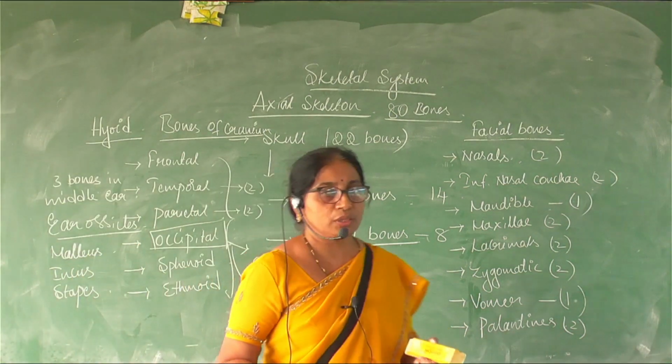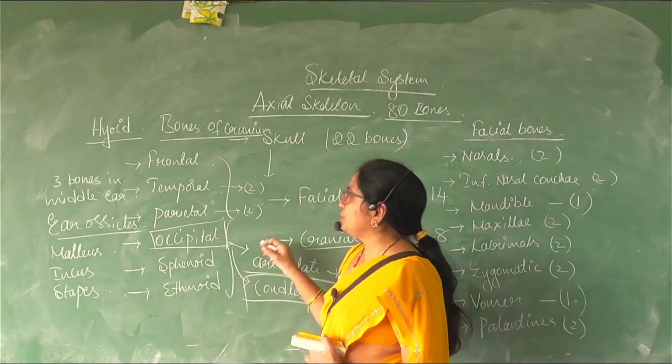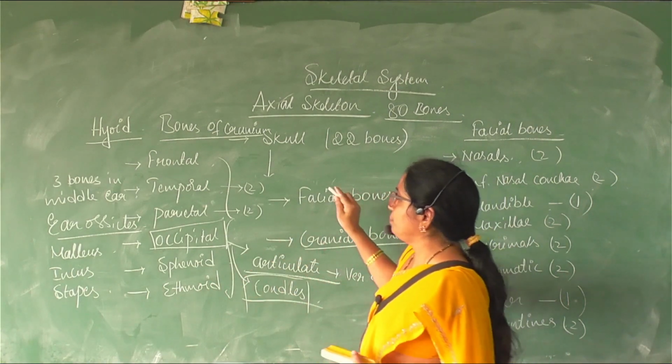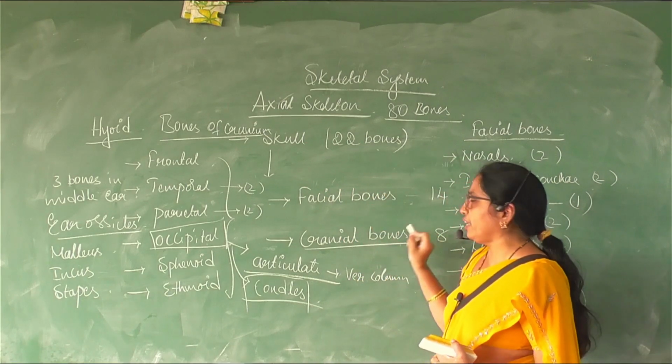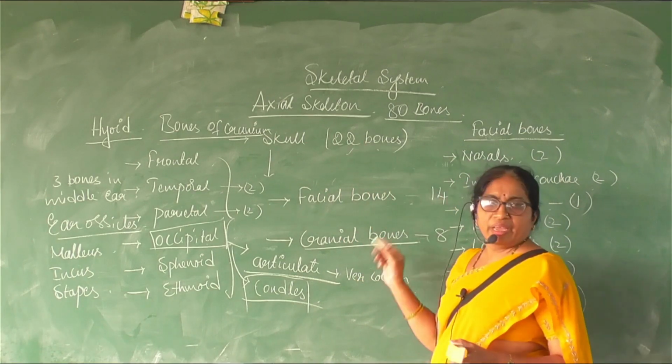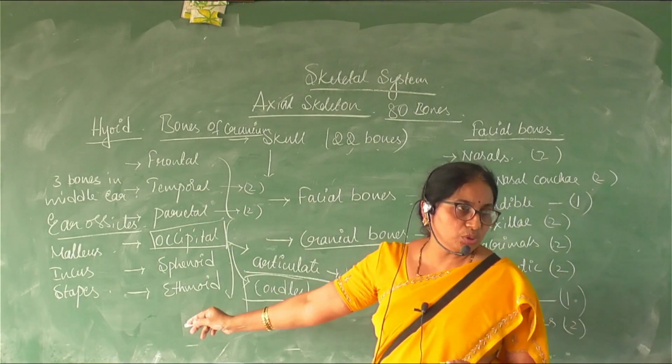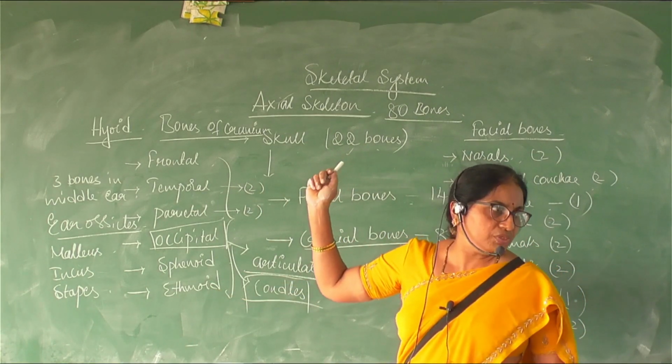So all these are the bones which are related with the skull. The skull has 22 bones, the facial bones and cranial bones. Along with that, these are additional bones which are not counted in the bones of the skull.